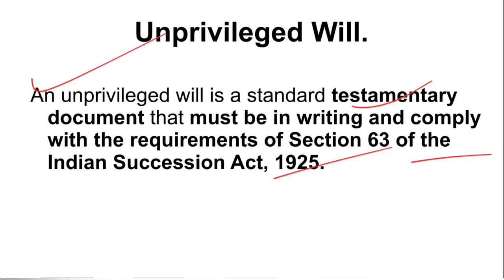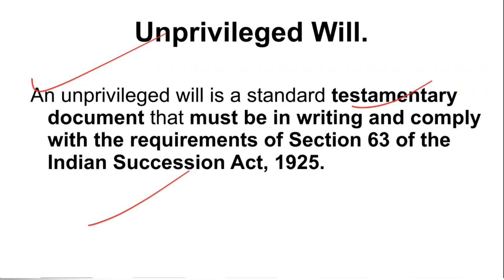So wherever a concept of will comes into question, you have to write this in an answer. Section 63 of the Indian Succession Act is very important because it talks about the formalities: what a will is, how it is to be made, prepared, and what the necessary conditions are. Only then it will be a valid will. We have already discussed the definition of will in the interpretation clause in the Act, but there are two types of will, privileged and unprivileged.